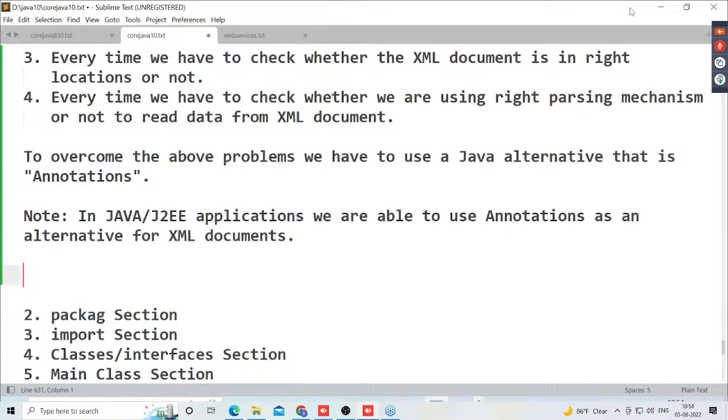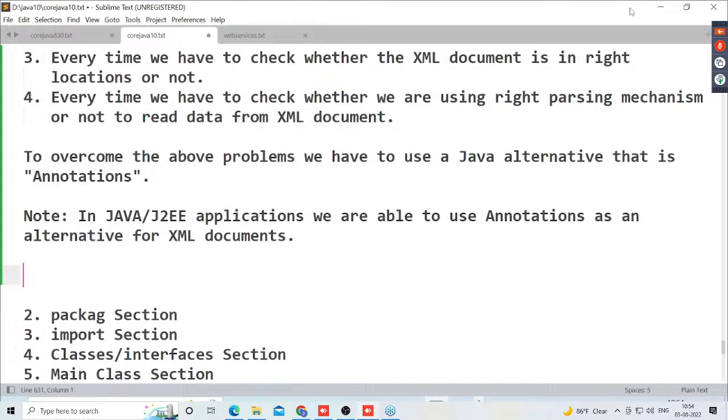Okay, if you understand this point, I have a question. What is my question now? Okay, sir, we understood clearly. Annotations are good over the XML documents. XML documents are older.